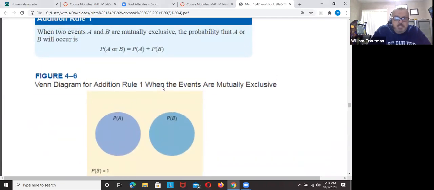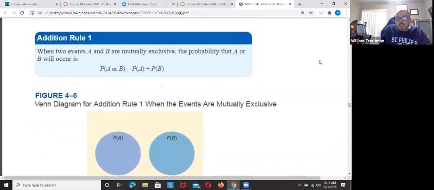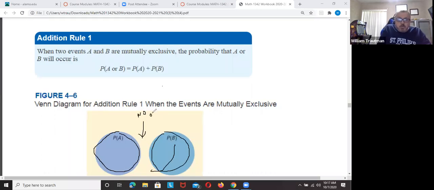So we're in mutually exclusive. Now, this is the Venn diagram. Everything in A is in this circle. Everything in the probability of B is in this circle. Do you see how there's no overlap? And they're not touching.